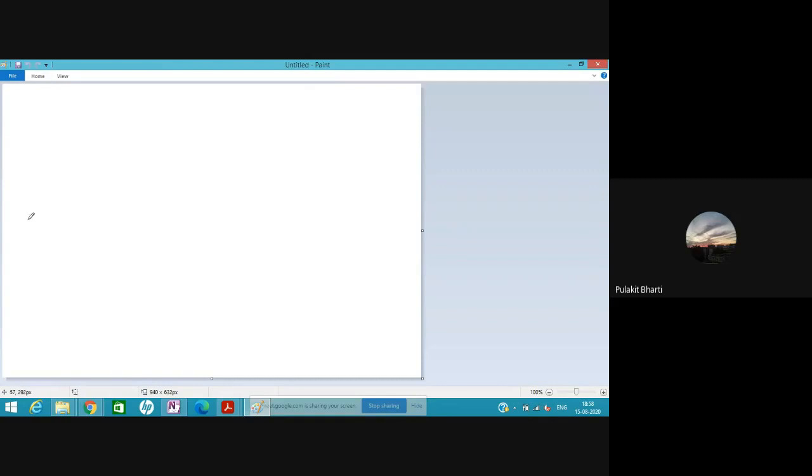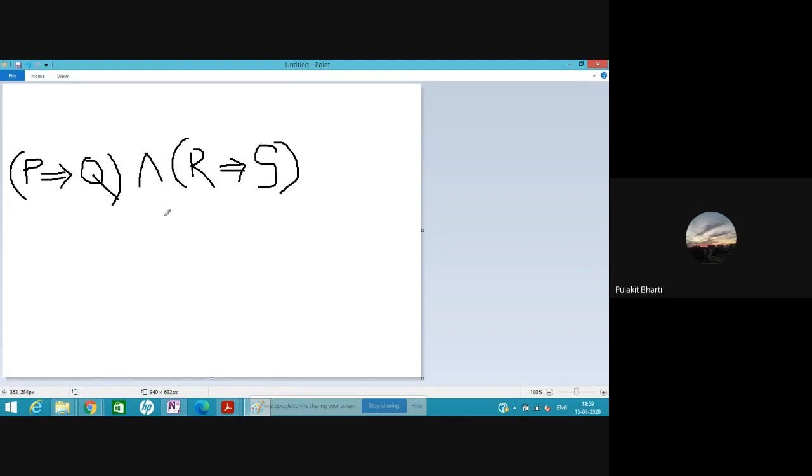It is always like this: P implies Q, and this is the symbol for and, R implies S. This is our first statement, and it is a conjunction because there is an and sign, a conjunction of two hypothetical statements. If P, then Q. If R, then S.